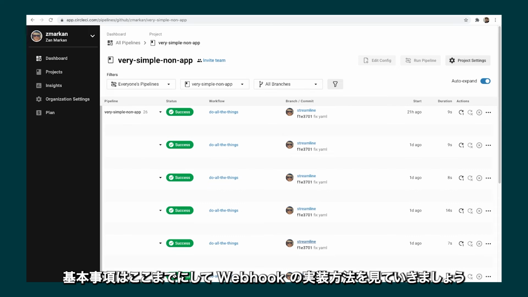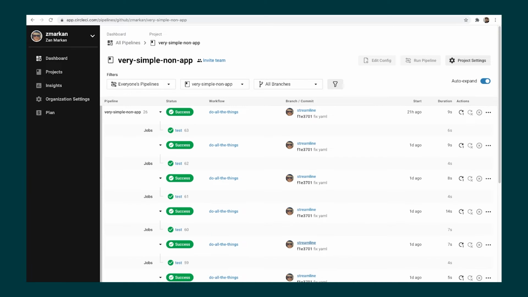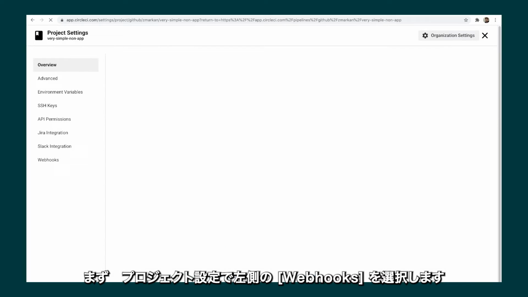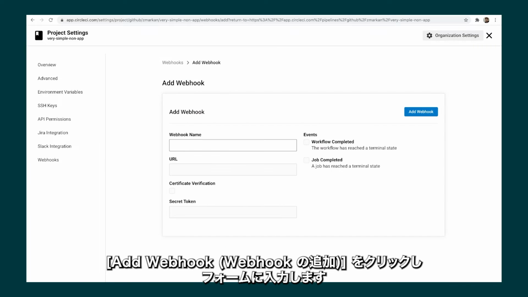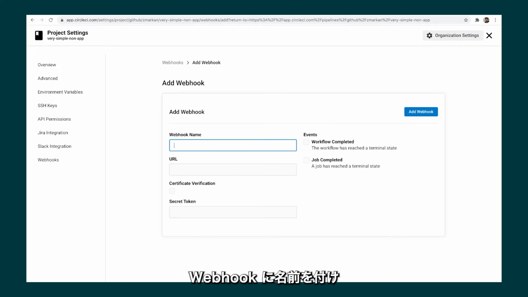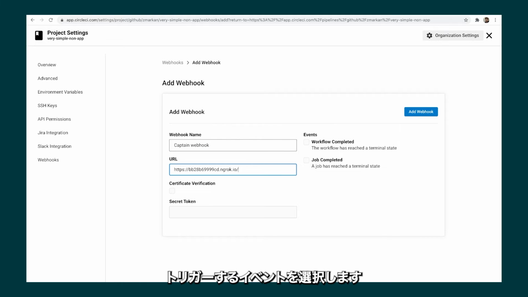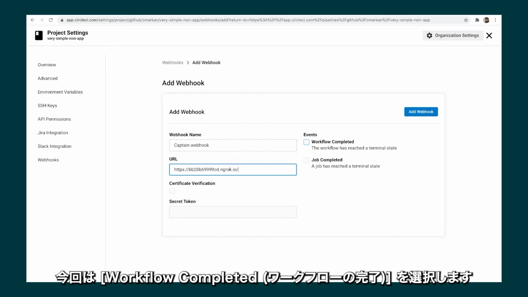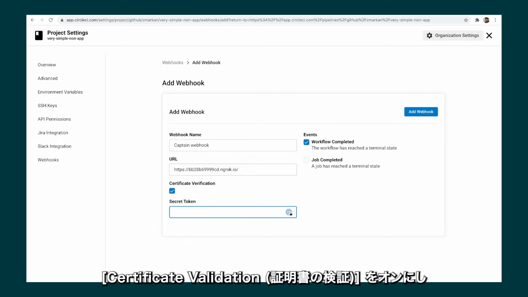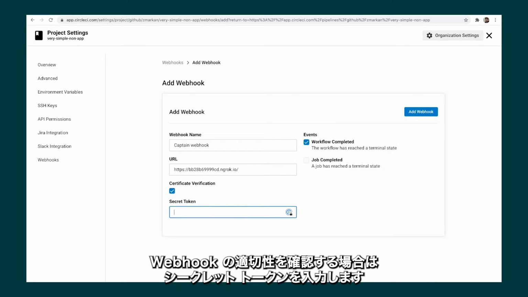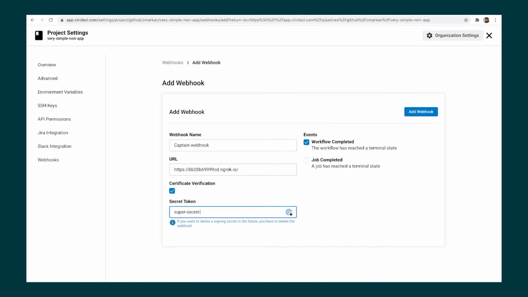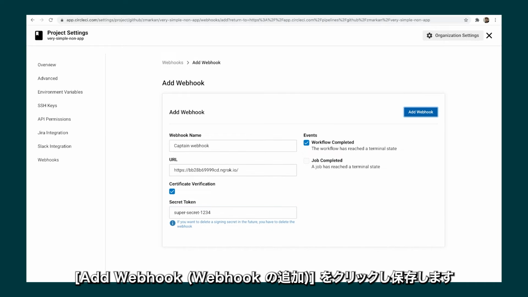Now that we've covered the basics, let's see how to implement a webhook on our own. It's currently possible to set up a new webhook for an individual project using the CircleCI web interface. To do so, go to Project Settings and select Webhooks from the left-hand side. Click on Add Webhook and fill in the form. Give it a name, pass in the URL, and select which events you wish to trigger. I'm selecting Workflow Completed here. Select Certificate Validation and Secret Token if you wish to validate the integrity of webhooks. Once done, click Add Webhook to store it.